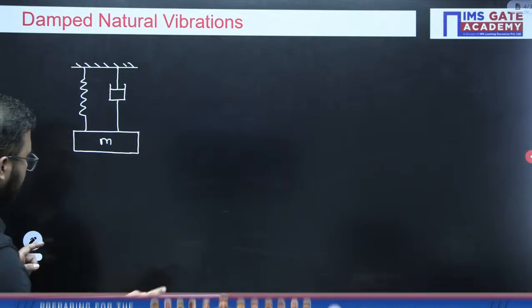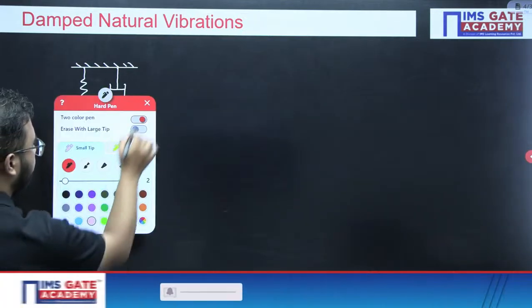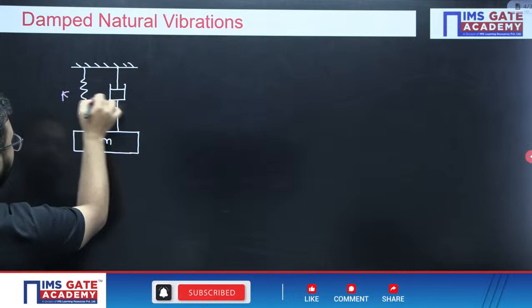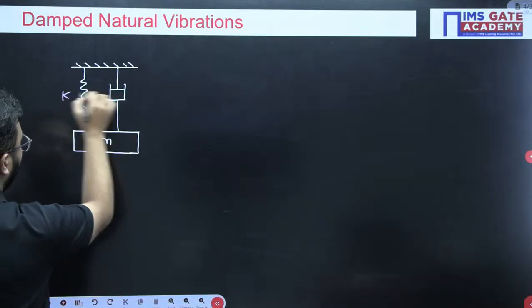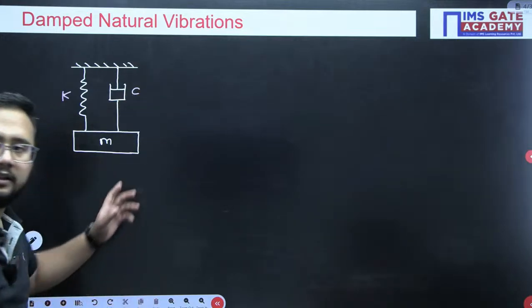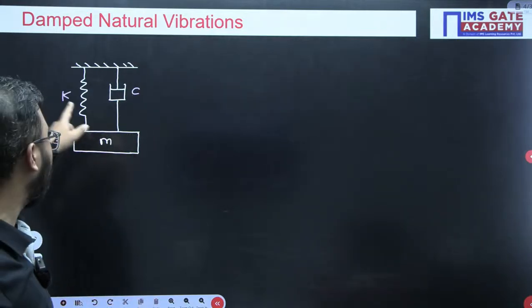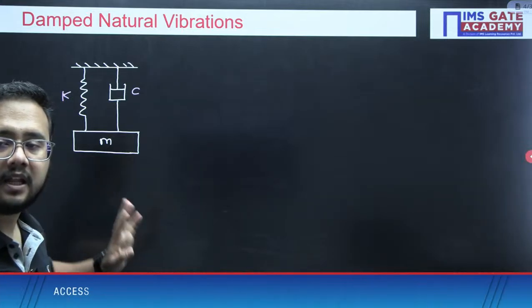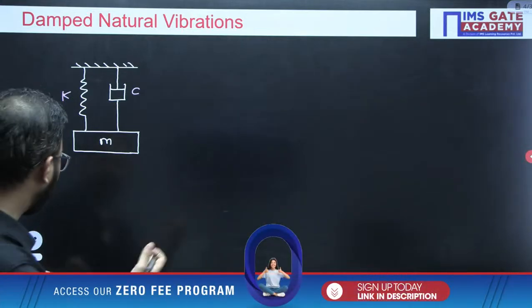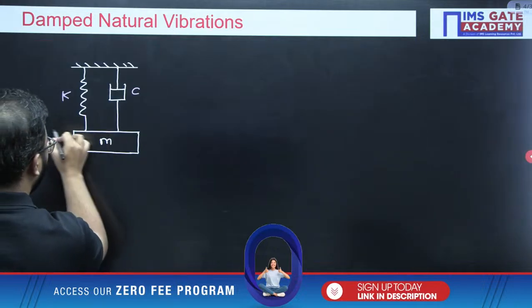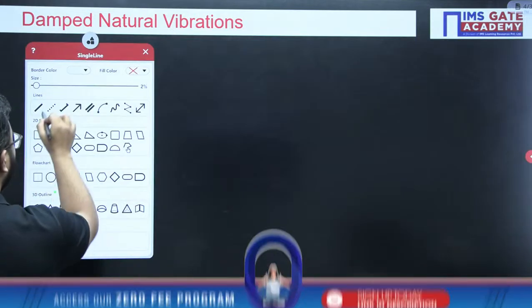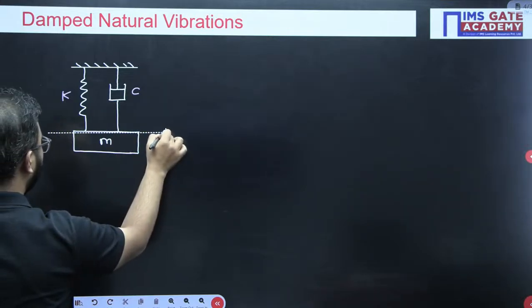Now please understand here that the spring has stiffness K, and the damper coefficient is represented by C. Right. Damper coefficient is C and spring stiffness is K. Now how to write the equation of motion? Directly we can write using the same approach that we have used for the undamped case.